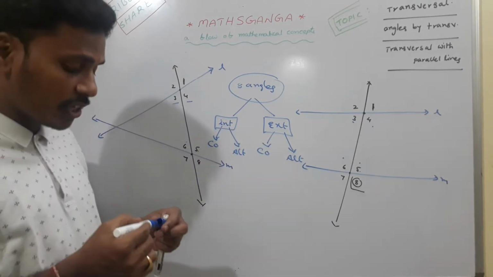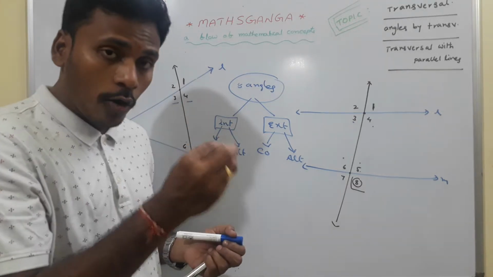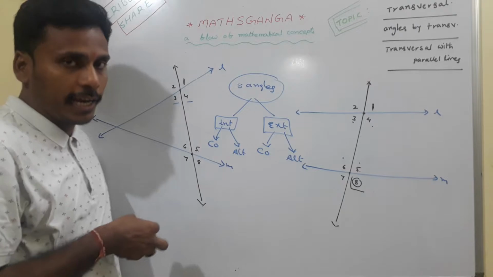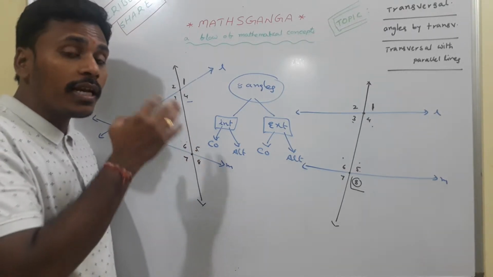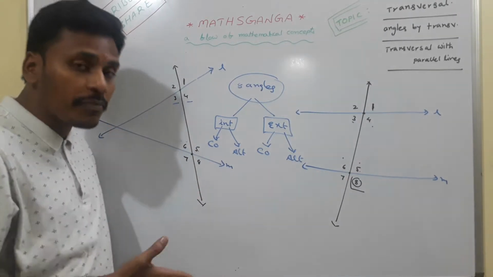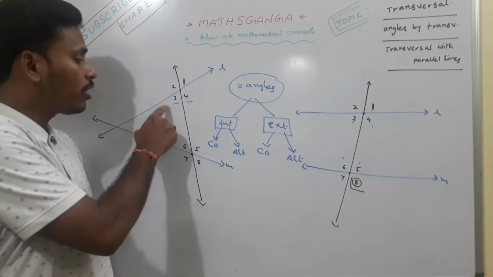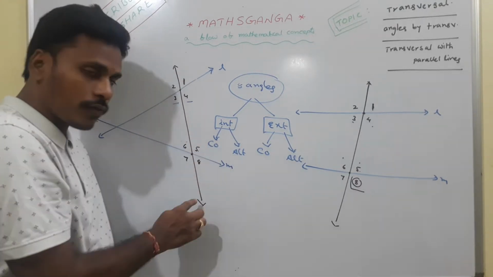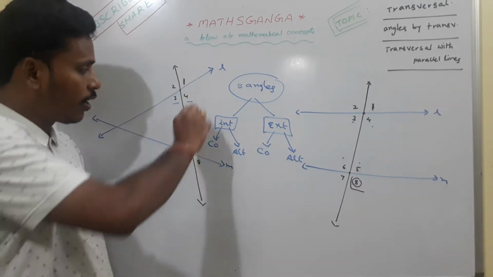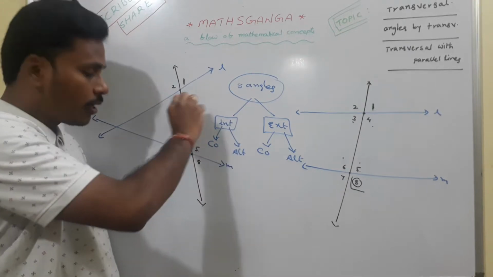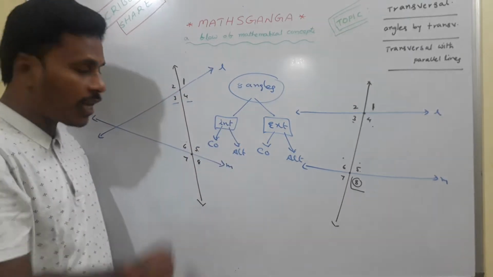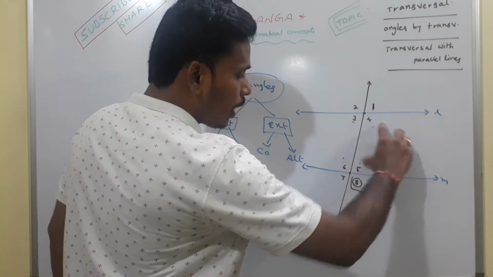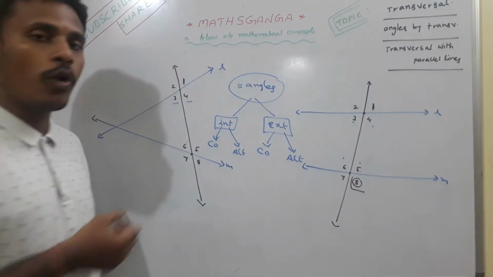The name itself is suggesting the pair of angles, pair of co-interior angles. Interior means it has to be inside. Co-interior means it has to be on the same side of the transversal. So 3, 4, 5, 6 are the interior angles, and for the transversal the angles which are on the same side are 4, 5 and then 3, 6. These 4, 5 are co-interior angles, 3, 6 are co-interior angles. 4, 5 pair of co-interior angles, 3, 6 pair of co-interior angles.